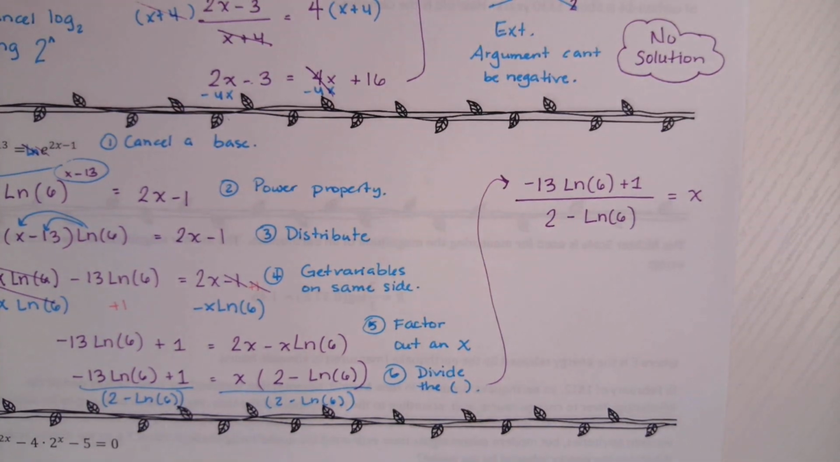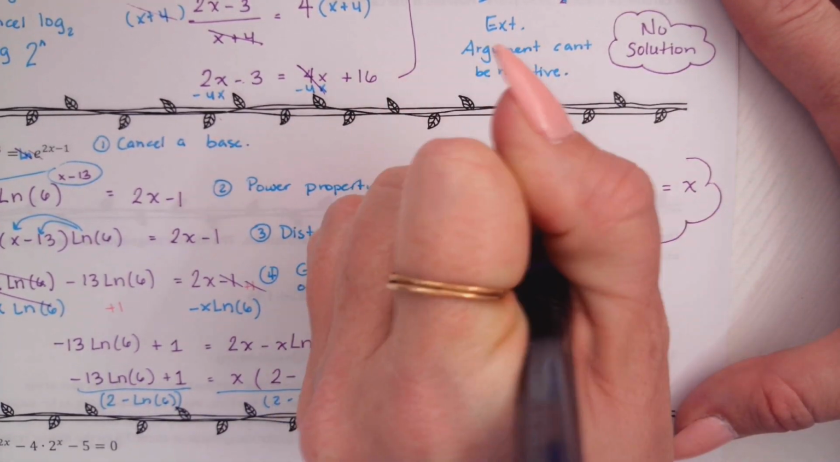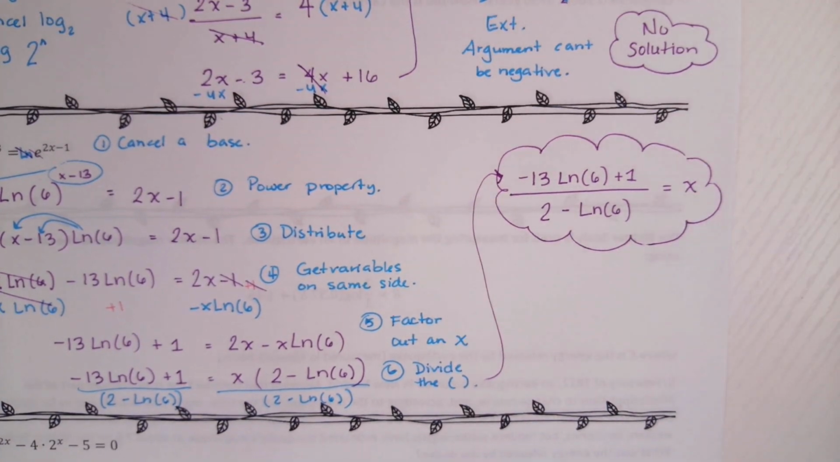Don't want to do that? We got calculators on the desk. No? Okay. All right. This one's actually not too hard to turn into a decimal because remember there is a natural log button.